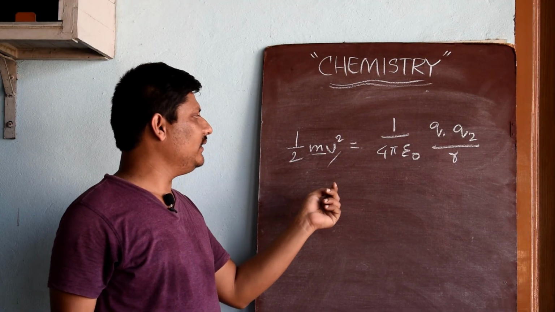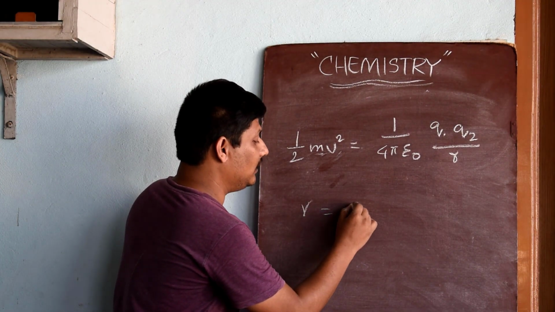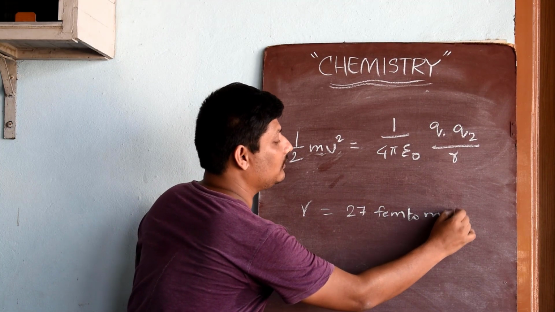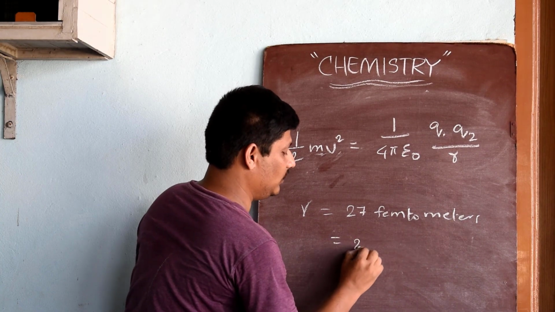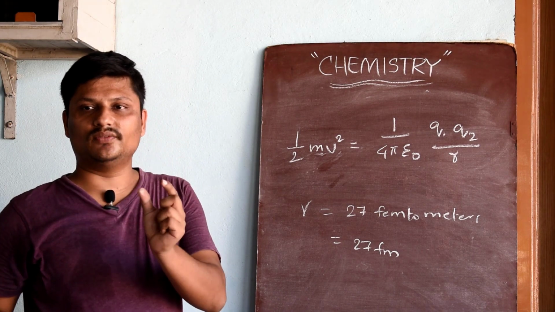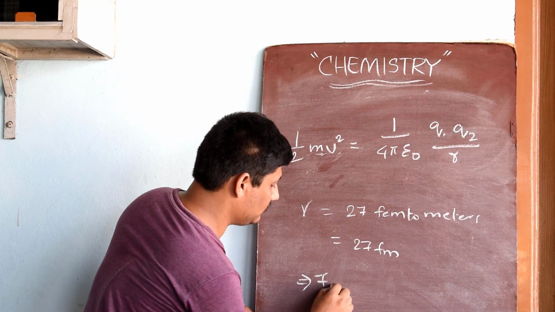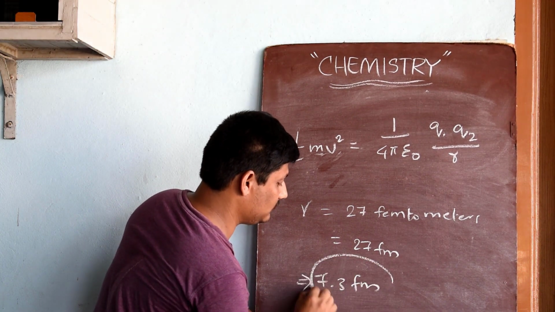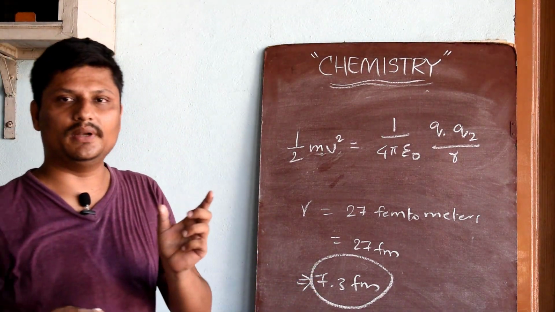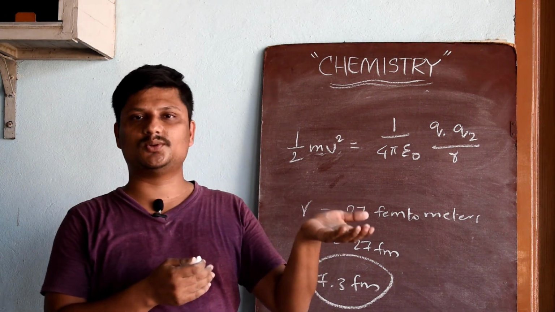They started calculating the value. They got the radius as 27 femtometers. That is 27 femtometers. But the actual radius of the nucleus of gold is 7.3 femtometers, which is only 7.3 femtometers. That means there is a difference of 20 femtometers. The value which we have got is 20 femtometers greater than the actual value.